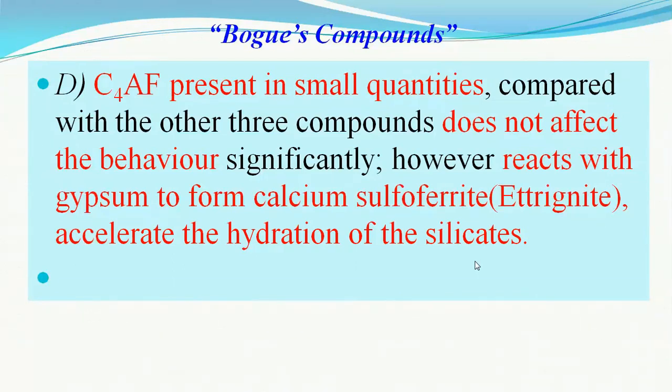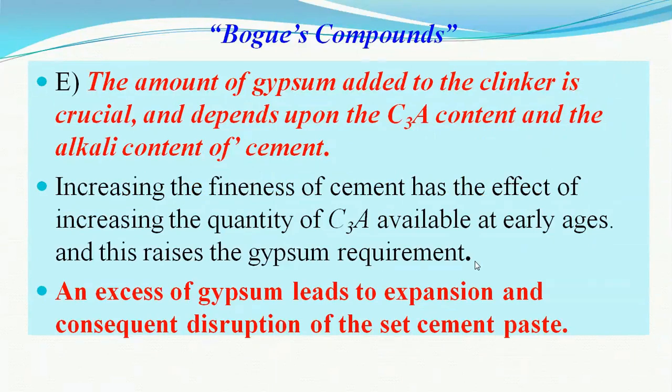So what to do for that? To increase the setting time, because we want the concrete to be produced, then taken to the site, poured, placed, vibrated, finished, etc., which takes a lot of time, we don't want the cement to set earlier.